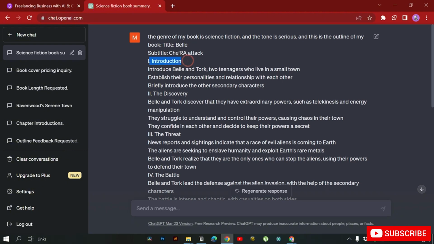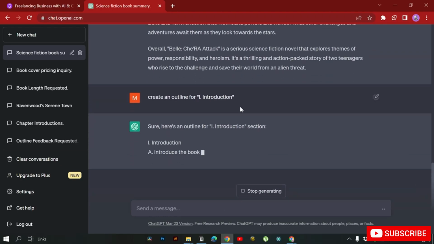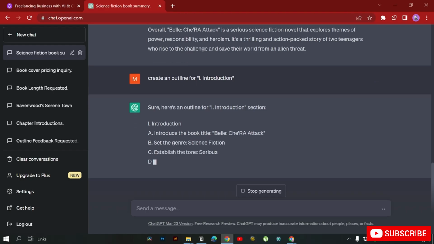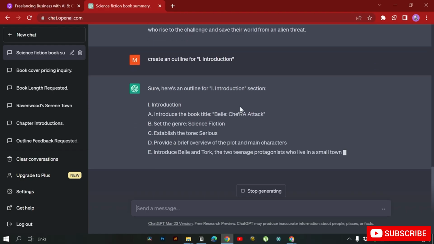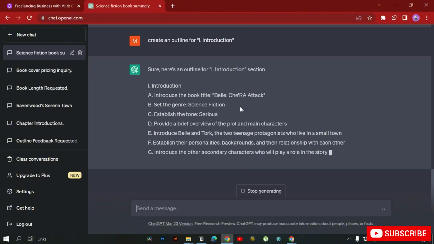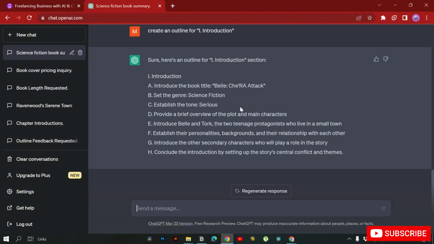For example, I'll copy this chapter 1 and say, create an outline for chapter 1. I'll press enter, and you can see that ChatGPT will create an outline for us. Here you can see that it has created a lot of headings for us, and you can then go on and create all of these headings for each of these chapters.